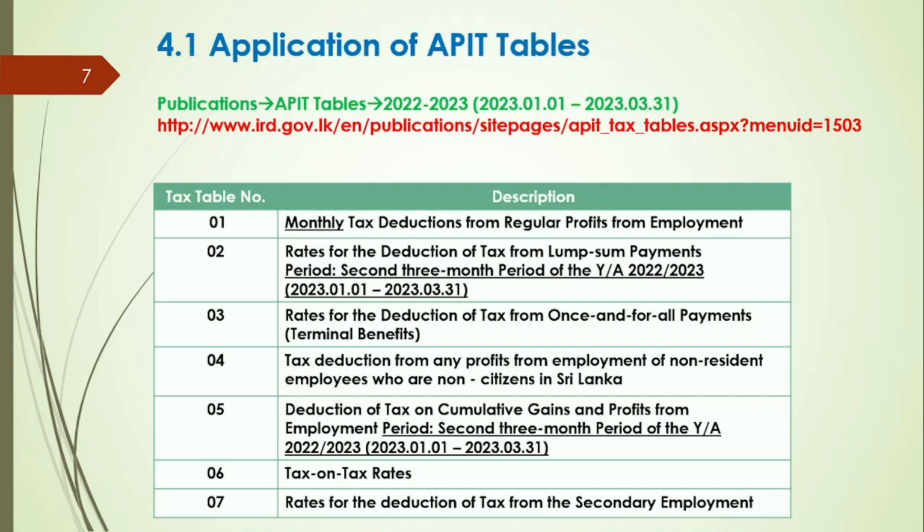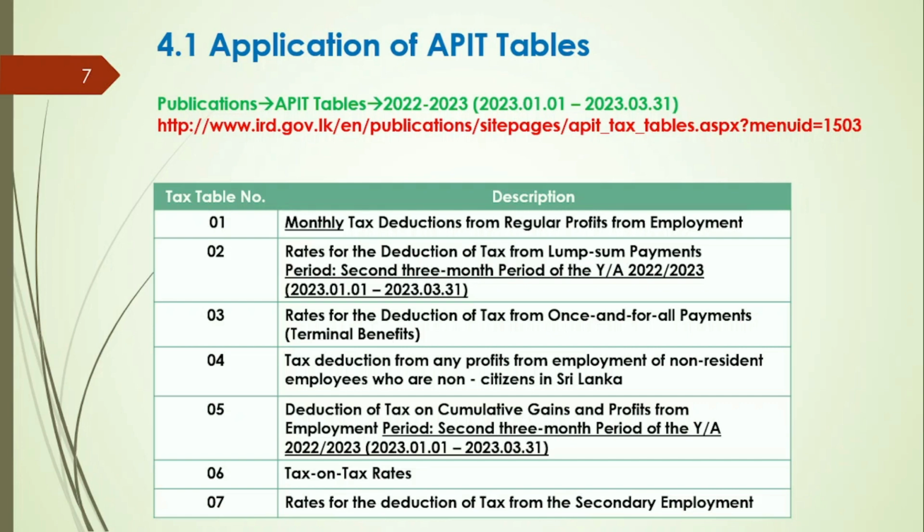The guideline for employers as well as APIT tables are downloadable from the Inland Revenue official web portal under Publications, APIT Table Year of Assessment 22-23. There are 7 tax tables. Those are monthly tax deductions from regular profits from employment. Tax table number 2, rates for the deduction of tax from lump sum payments. Considered period is second 3-month period of year of assessment 22-23.